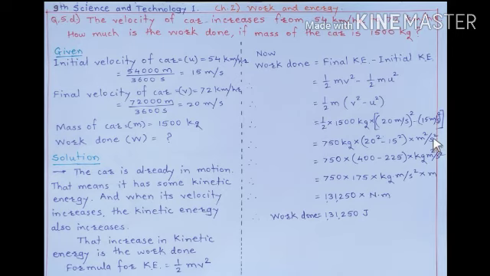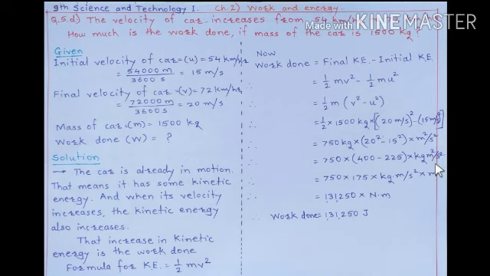Now 750 into 20 raised to 2, meaning 400, minus 15 raised to 2, meaning 225, into kilogram meter square per second square, is equal to 750 into 175. This subtraction comes to 175 into kilogram meters per second square.